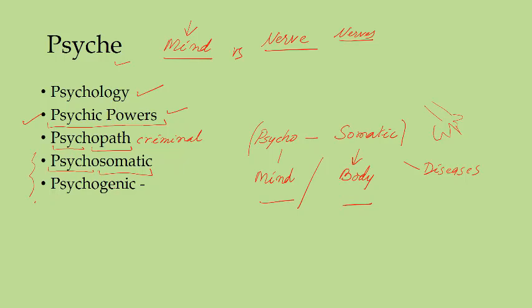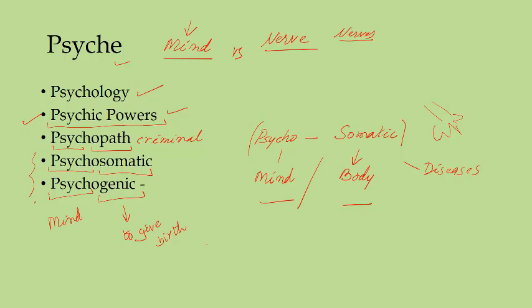Another word is psychogenic. Psycho is mind, and genic is an important root which we will discuss in great detail, but genic is to give birth, or related to the origin. So something can be psychogenic if it originates from the mind.